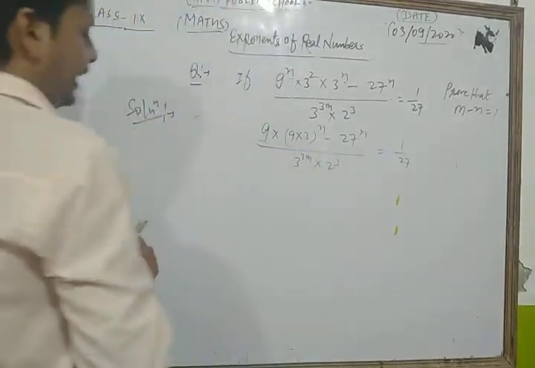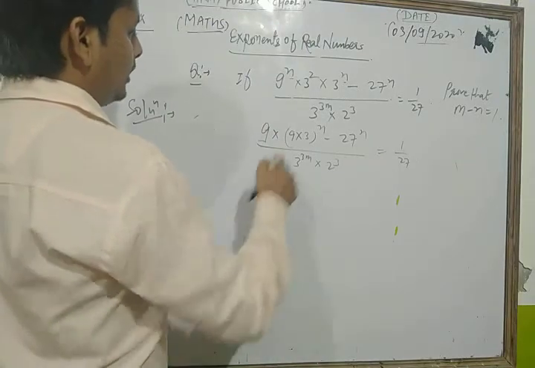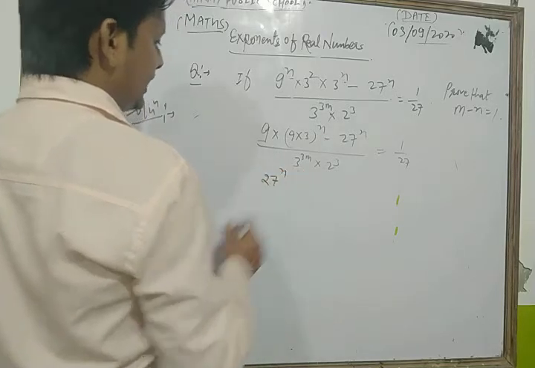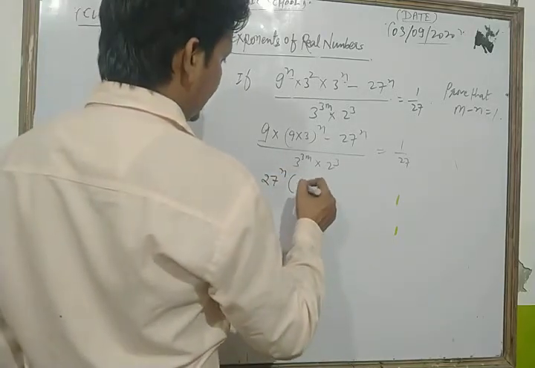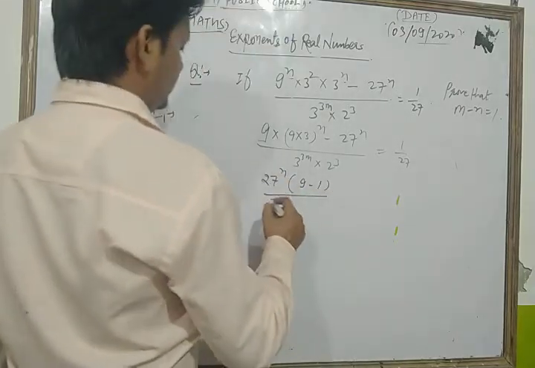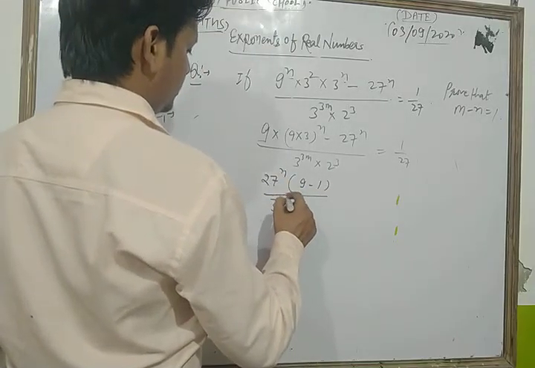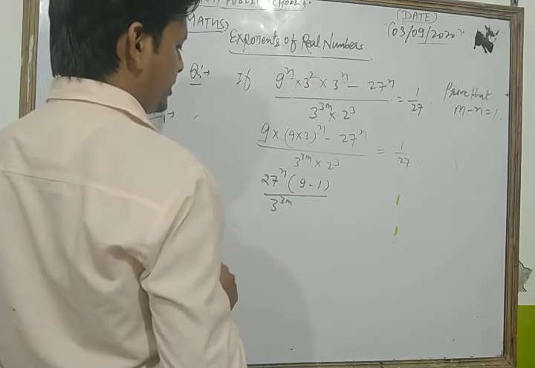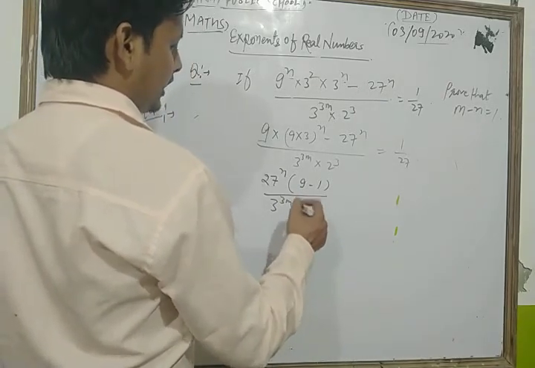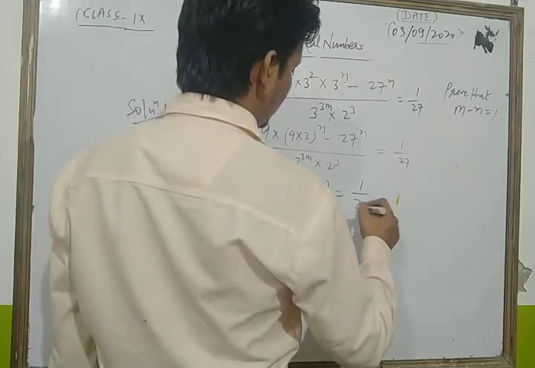Now look, in the numerator what is common? 9 into 3 is 27 to the power n, so we take 27 to the power n as common. So we get 9 minus 1 upon 3 to the power 3m into 2 to the power 3. What does 2 to the power 3 mean? 2 into 4 is 8. Equal to, we write 1 upon 27 as it is.